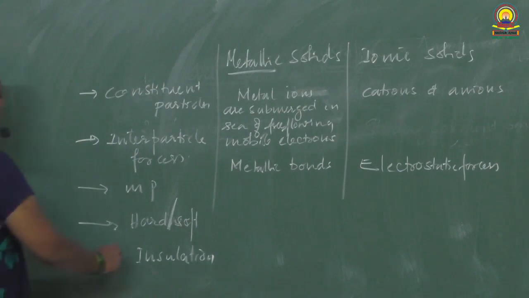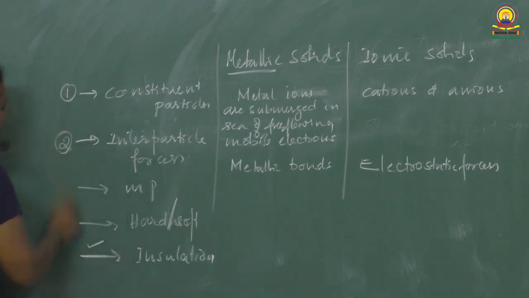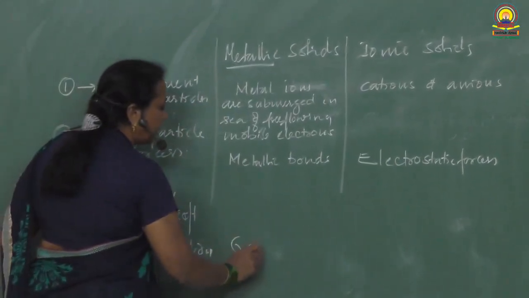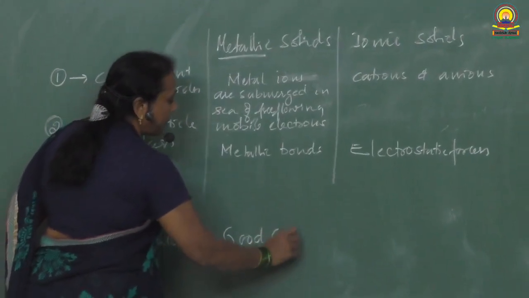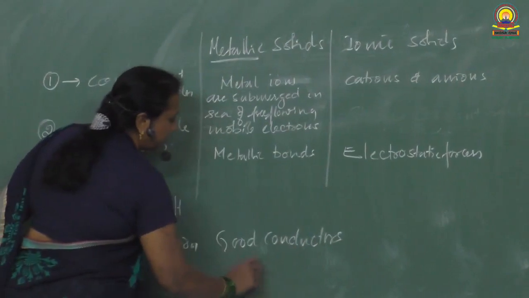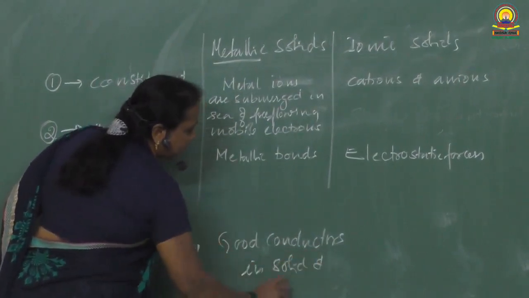Coming to insulation, we can add this point. This is number 1, number 2 and number 3, very important points. Insulation, if I take, metallic solids are good conductors in solid and molten state.